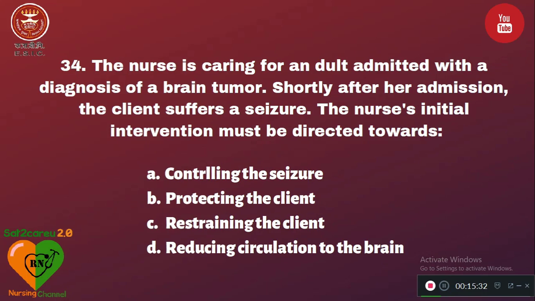Question number 34. The nurse is caring for an adult admitted with a diagnosis of brain tumor. Shortly after her admission, the client suffers a seizure. The nurse's initial intervention must be directed towards option A, controlling the seizure; B, protecting the client; C, restraining the client; D, reducing the circulation to the brain. So the right answer here is protecting the client.